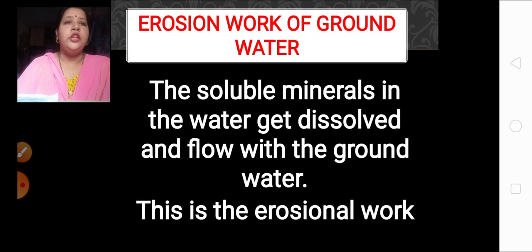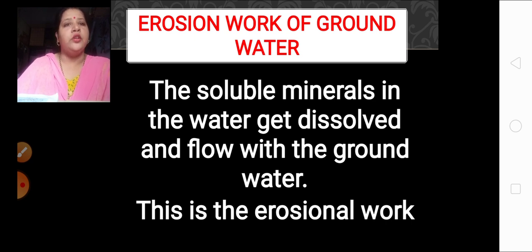Let's talk about the erosional work of the groundwater. The soluble minerals, the minerals which are very much soluble in the water, get dissolved and flow with the groundwater.